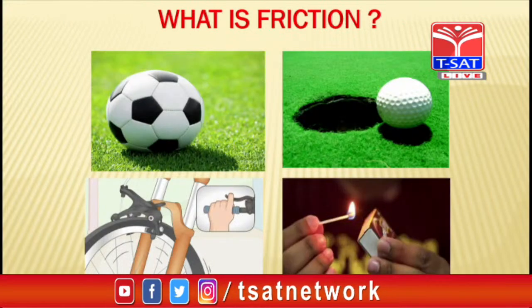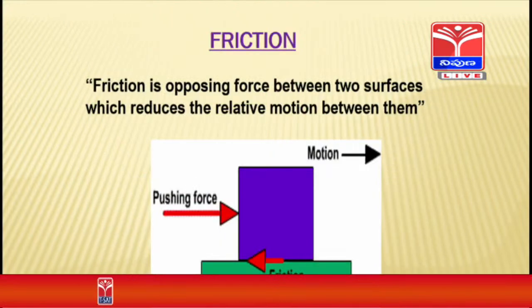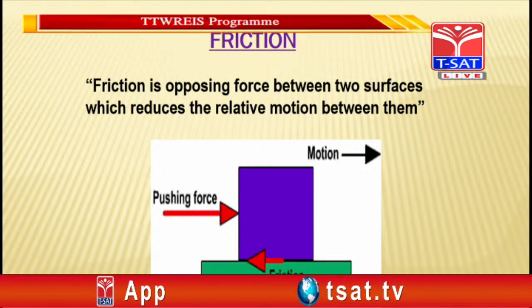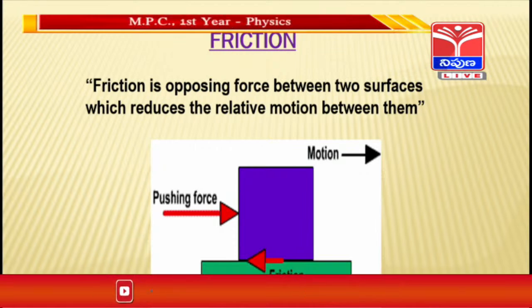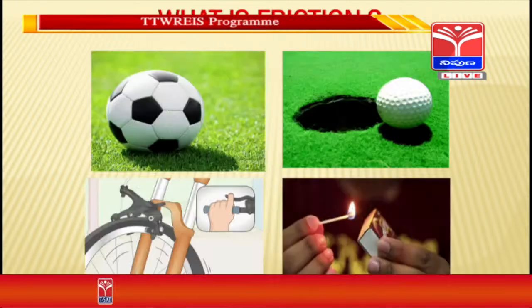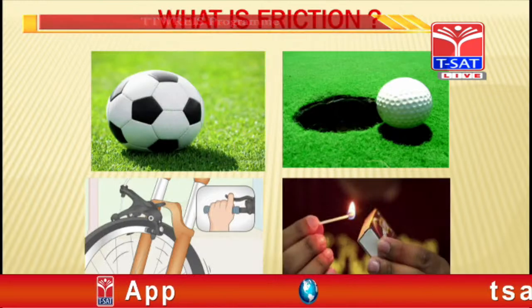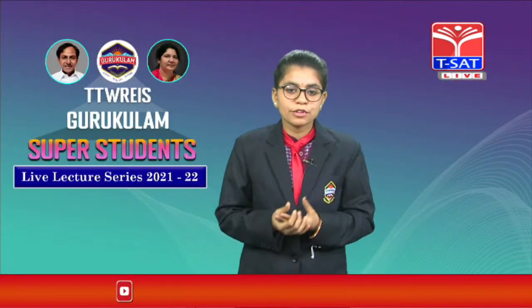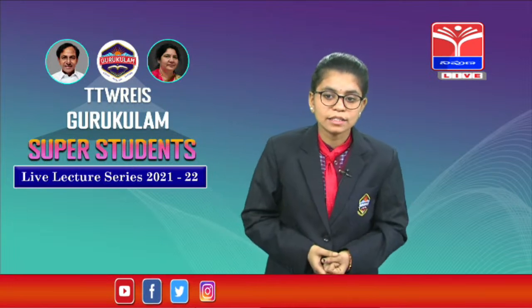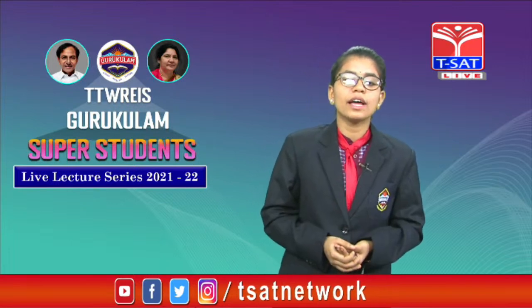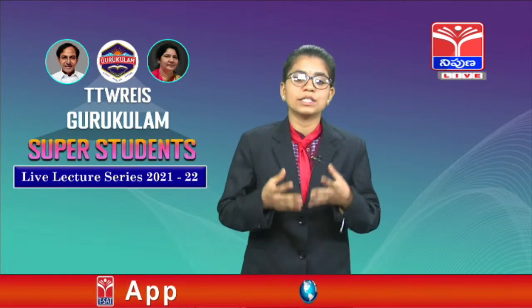Firstly, I want to define friction. Friction is the force that acts between two surfaces in contact, and it slows down and stops the motion of an object. Now, the introduction of my topic. In this class, we are going to learn the concept of friction and I am going to make the concept crystal clear for you. Let's go ahead and really understand what friction is.